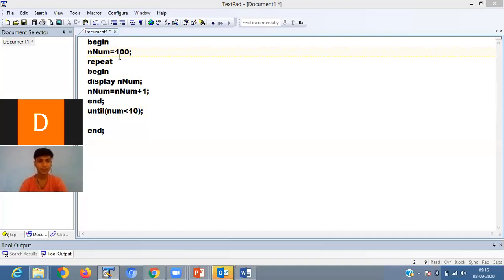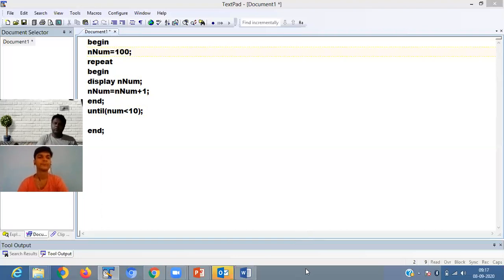As we are passing 100, it comes here, display 100. 100 plus 1 is 101. 101 is less than 10, the condition is no, then looping is stopped. So in this case, if your condition is false, at least one time your statement is executed.